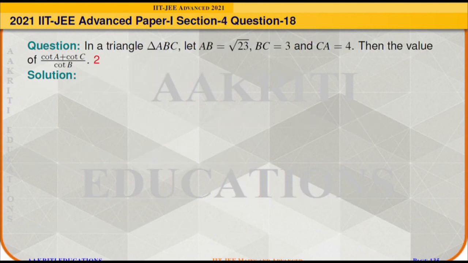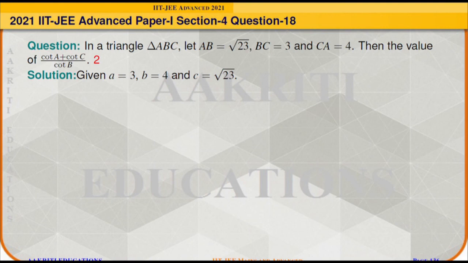Question 18. Question says, in a triangle ABC, let AB is equal to square root of 23, BC is equal to 3 and CA is equal to 4. Then we need to find the value of (cot A plus cot C) divided by cot B. Now according to the given information, side a is equal to 3, side b is equal to 4 and side c is equal to square root of 23.